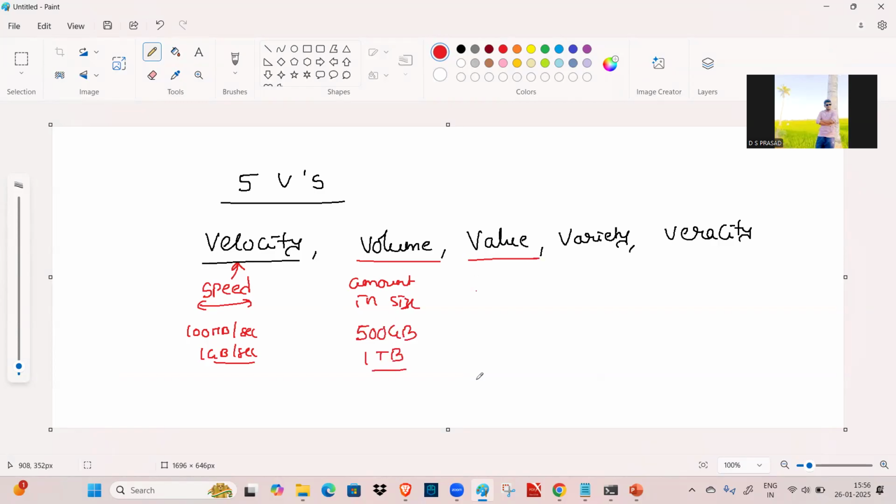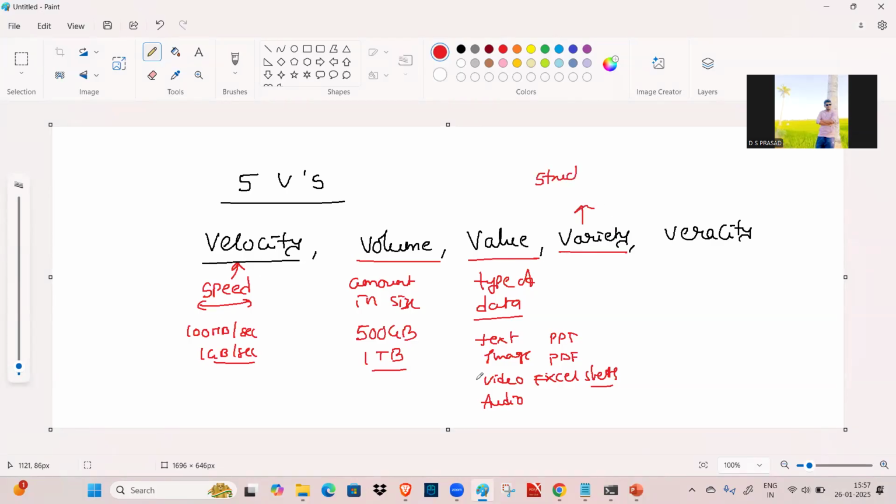Value means the type of data: whether you are generating text data, image data, video data, audio data, PPTs, PDFs, or Excel sheets. What type of data are you generating? And variety: are you generating structured data or unstructured data? Structured data is stored as records in relational databases, while unstructured data means non-relational databases.